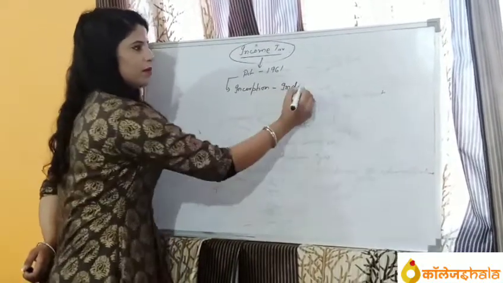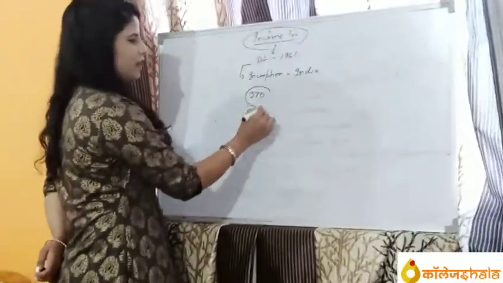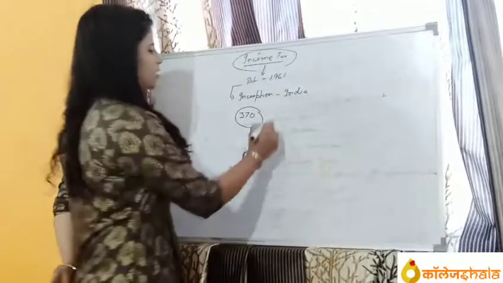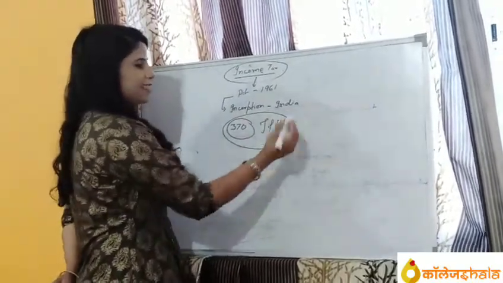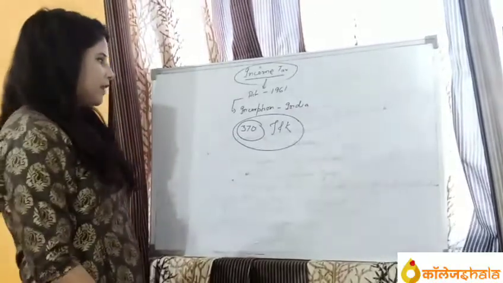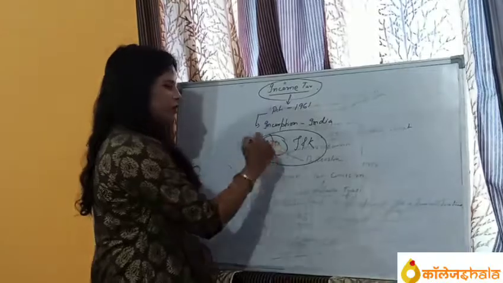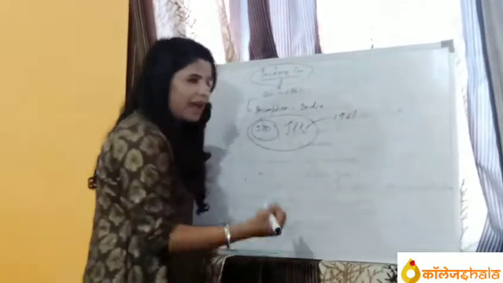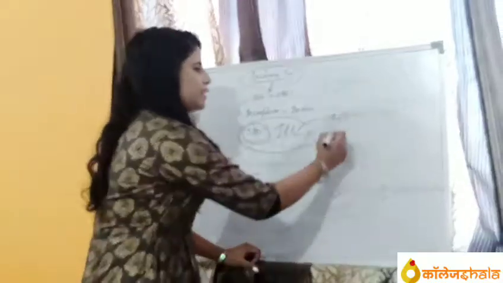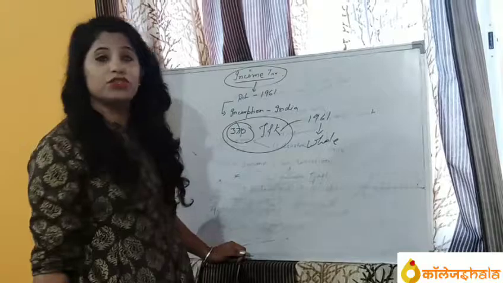Before Article 370, which was implemented in Jammu and Kashmir, it was applicable all over India except Jammu and Kashmir. But in 2019, after this article was abolished, the Income Tax Act 1961 was implemented in the whole of India, including Jammu and Kashmir.